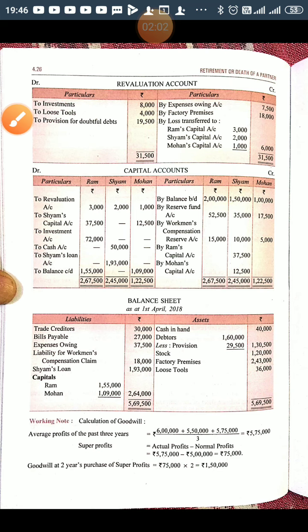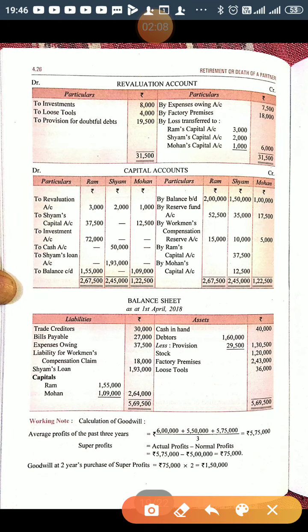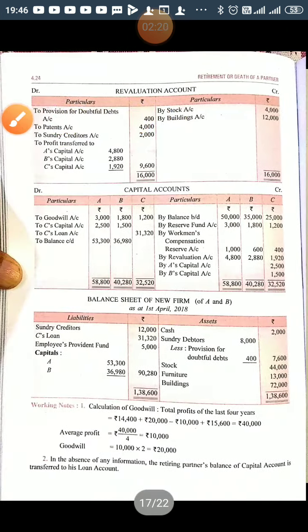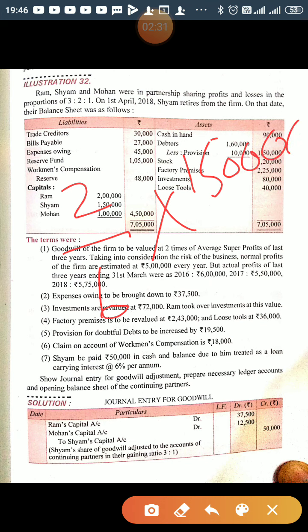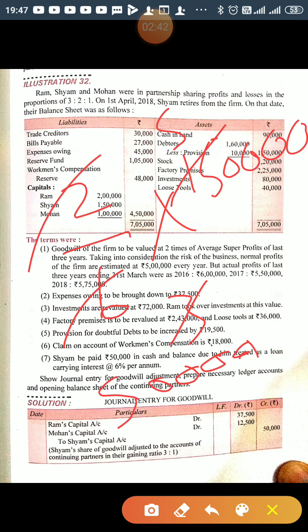This is super profit. Now we will calculate value of goodwill, that is, the formula is super profit multiplied by number of years of purchase. So 75,000 multiplied by 2, so the value of goodwill is 1,50,000. Now Shyam's share is 2 by 6 multiplied by 1,50,000. So Shyam's share of goodwill is 50,000.